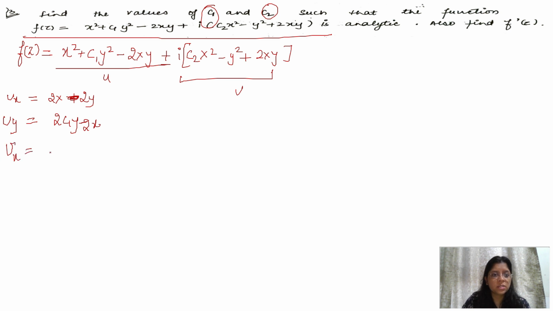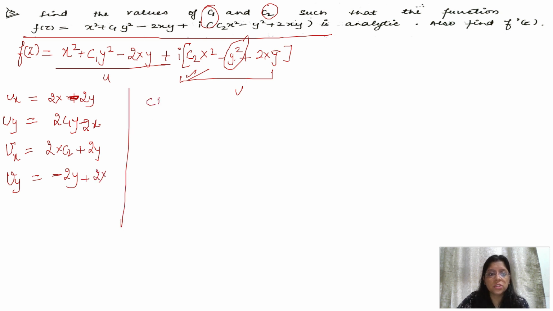Then vx, differentiating v with respect to x, is 2x c2 plus 2y. Then vy is minus 2y plus 2x.